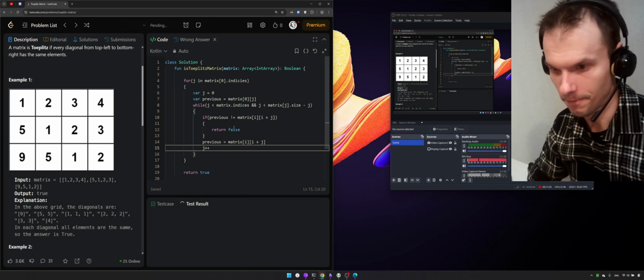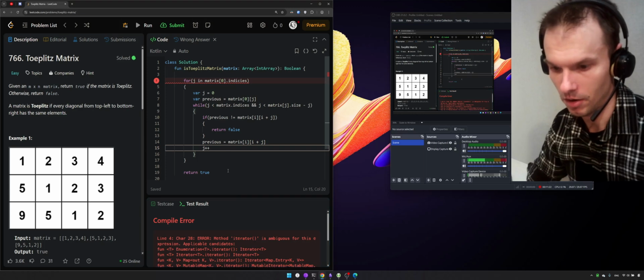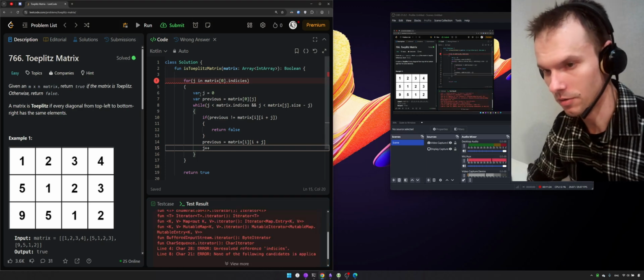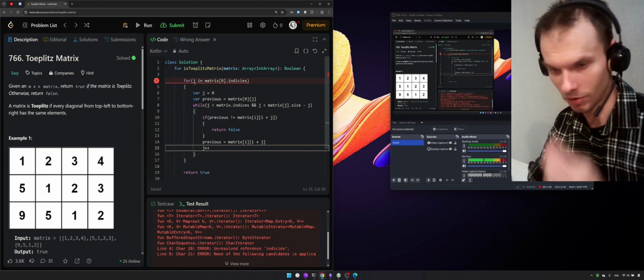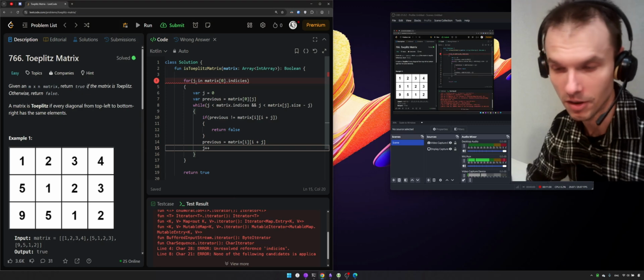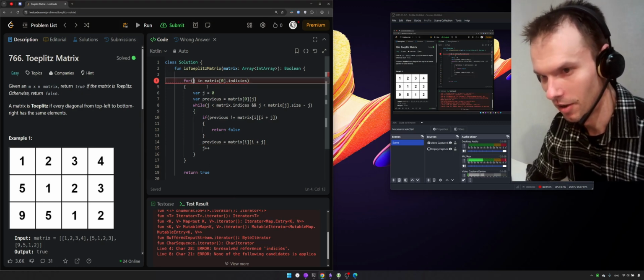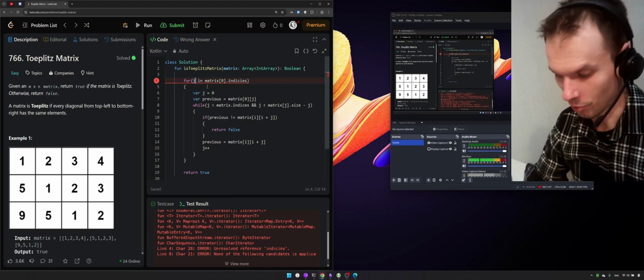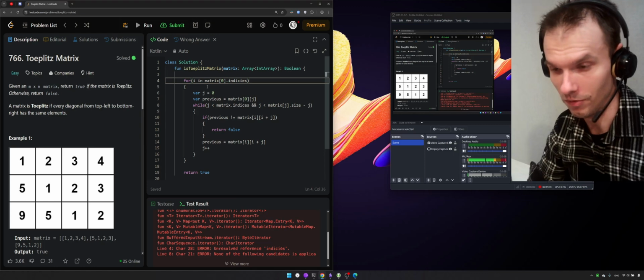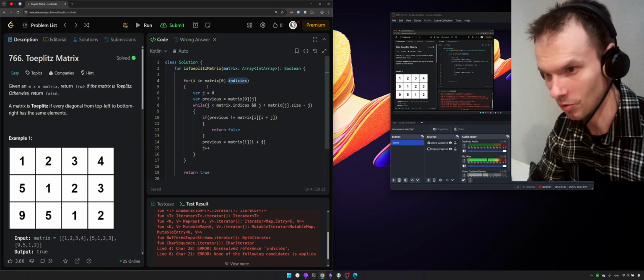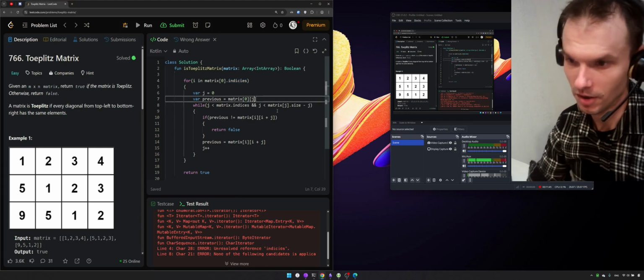Okay, let's run it. Okay. Oh, okay. Well, basically, I'm not confused, but I just violated visibility scope, so it's impossible to use these two variables with the same name inside the same scope, and that's why I have to update the code.